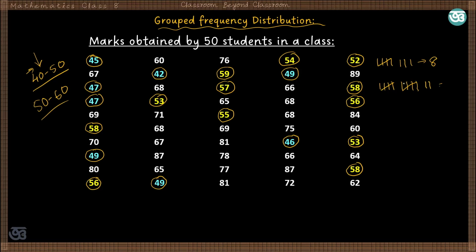So there are 5 plus 5, 10, plus 2, equal to 12 students. There are 12 students obtaining marks between 50 and 60.